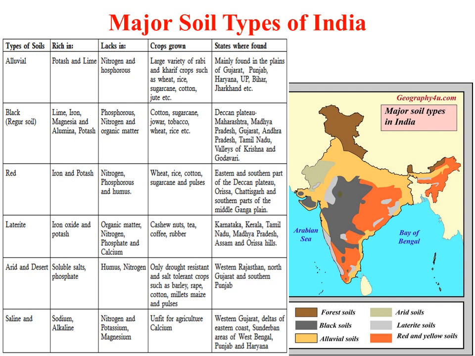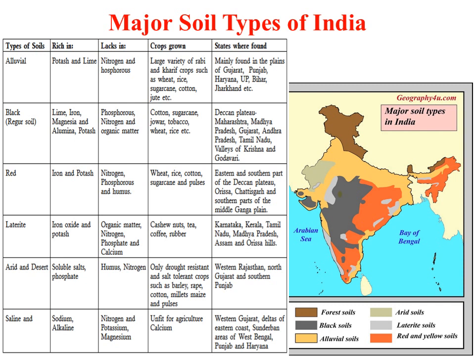Here a large variety of rabi as well as kharif crops like wheat, rice, sugarcane, cotton, and jute are grown in alluvial soil. This alluvial soil, you can see here, is mainly found in the plains of Gujarat, Punjab, Haryana, UP, Bihar and Jharkhand. So from here to here there is dominance of alluvial soil.